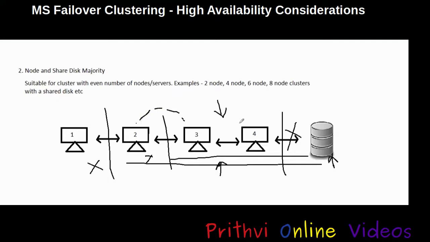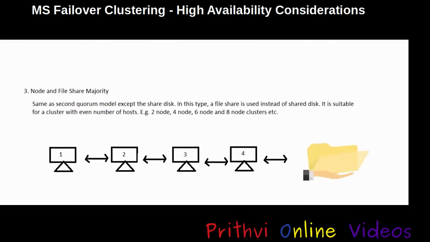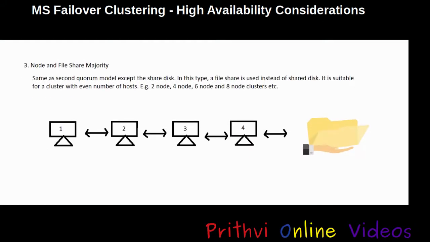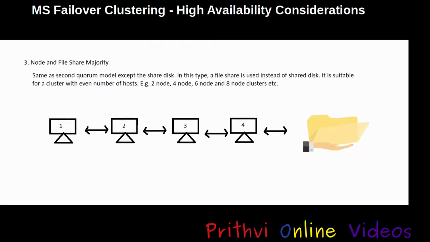The remaining online hosts number 3 and 4 will keep trying to connect with the shared disk and host number 1 and 2. And as soon as connectivity to any of these three is attained, the cluster forms and becomes online itself. That is the principle of node and shared disk majority.